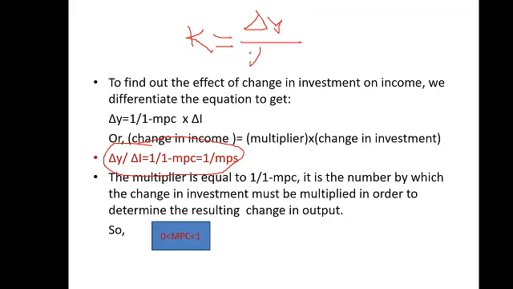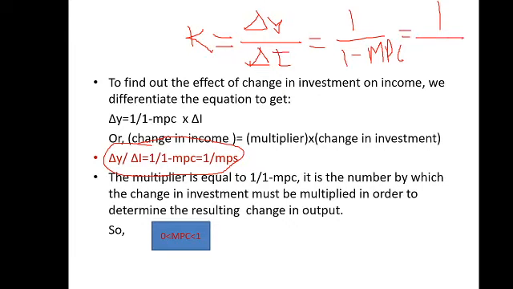K is equal to delta Y upon delta I, or we can write 1 upon 1 minus MPC. And 1 minus MPC is equal to what? MPS.